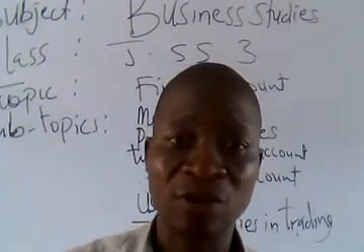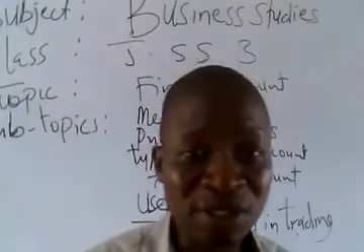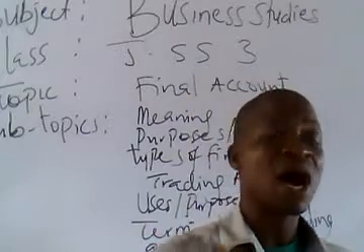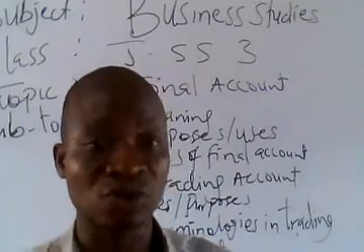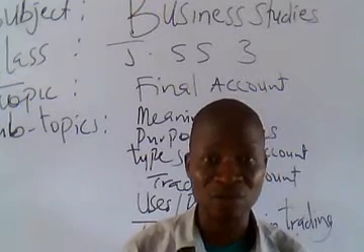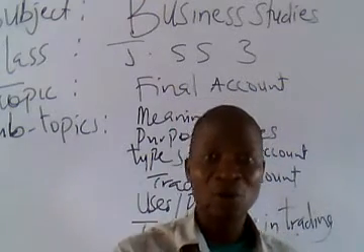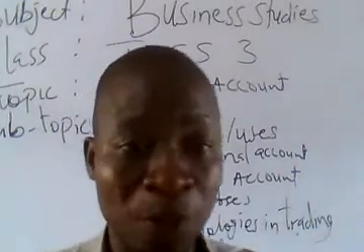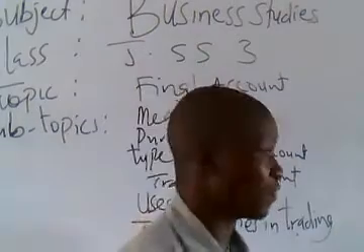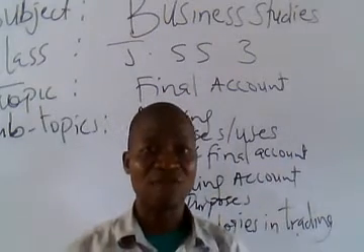Will be added to our opening stock. By adding it together, the grand total of those two items will give us our cost of goods available. Cost of goods sold. By determining our cost of goods sold, we now subtract cost of goods available for sales. So after adding that, we now subtract our closing stock for the period from cost of goods available for sales.